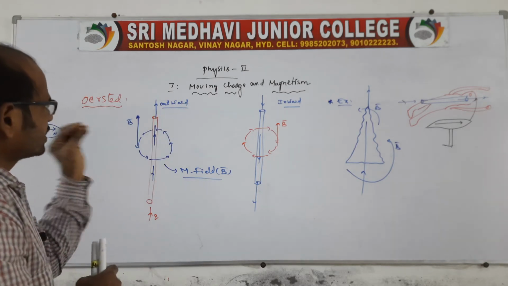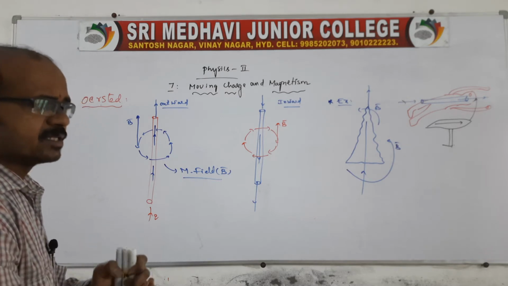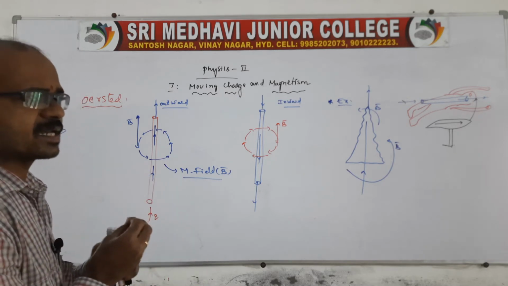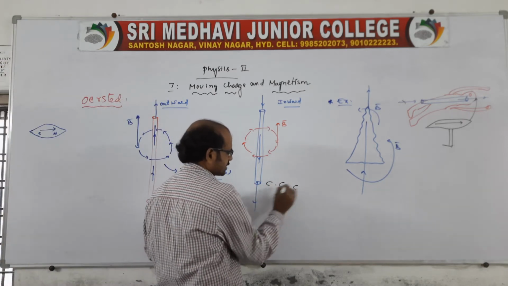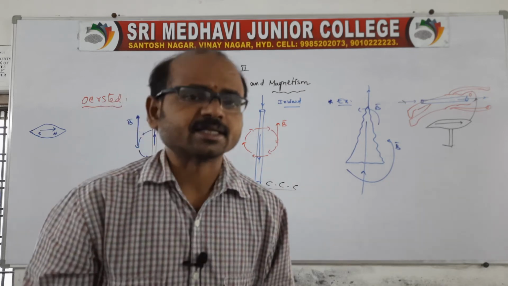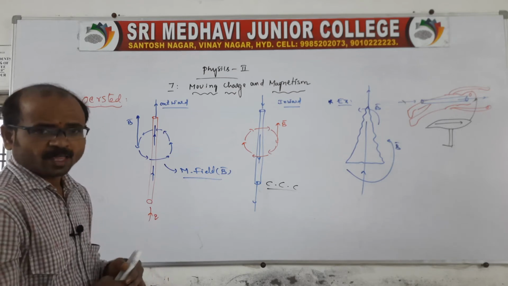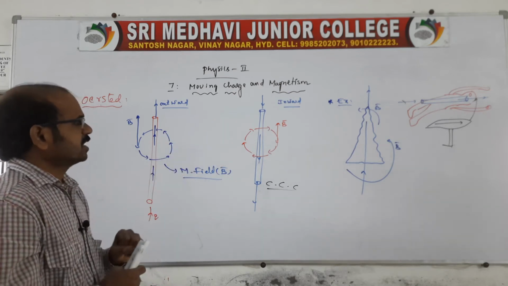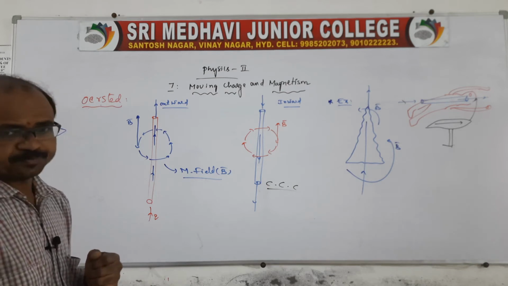We can say when a charge is moving through a medium, in the sense of a conductor, around the current carrying conductor, the charge produces a magnetic field around it like this. Anywhere on the field, if you draw a tangent, the tangent represents the magnetic field direction.